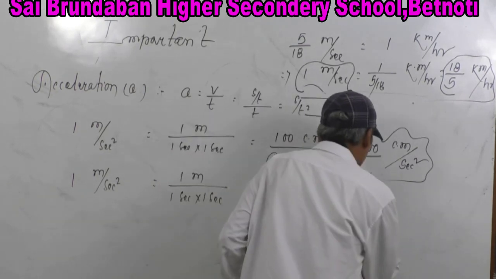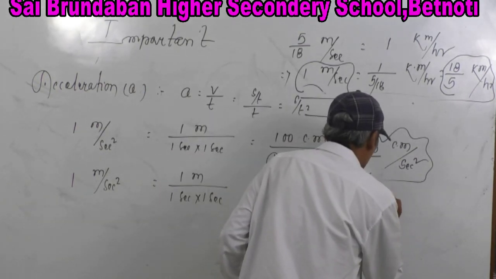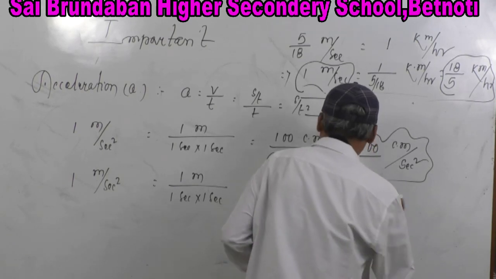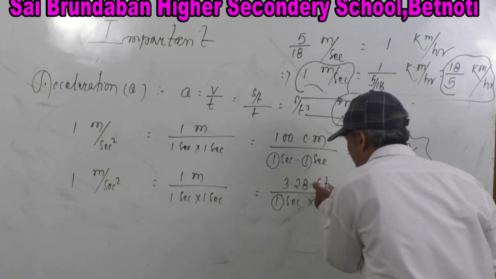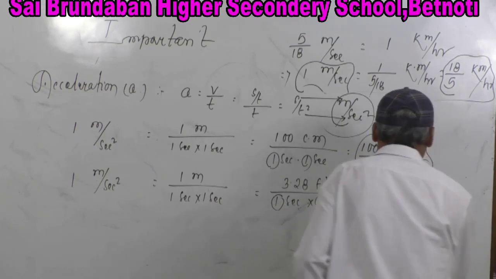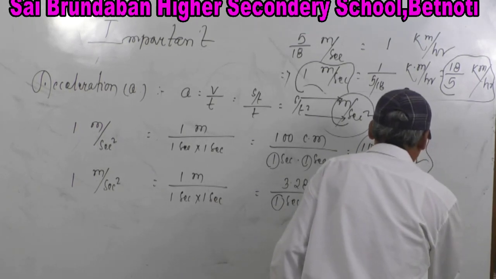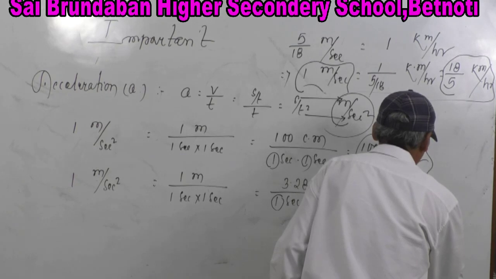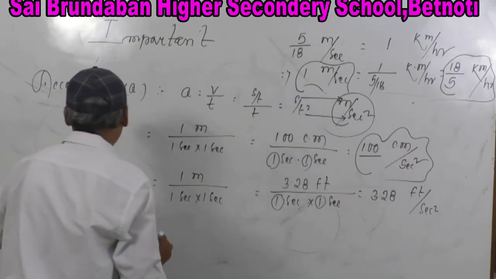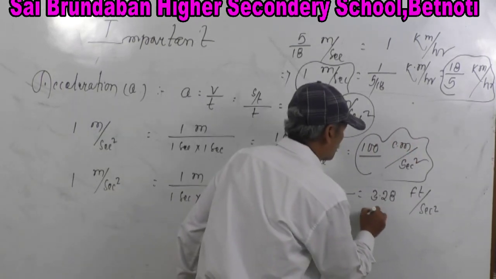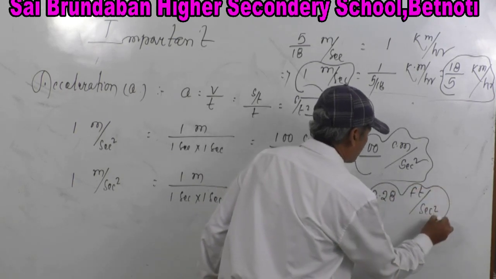So how much is it? 3.28 feet per second square. Okay, now 1 meter per second square is equal to 3.28 feet per second square.